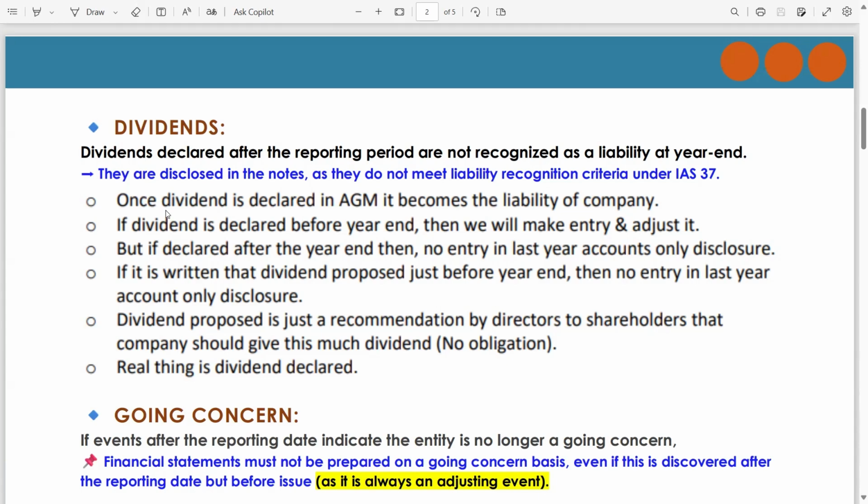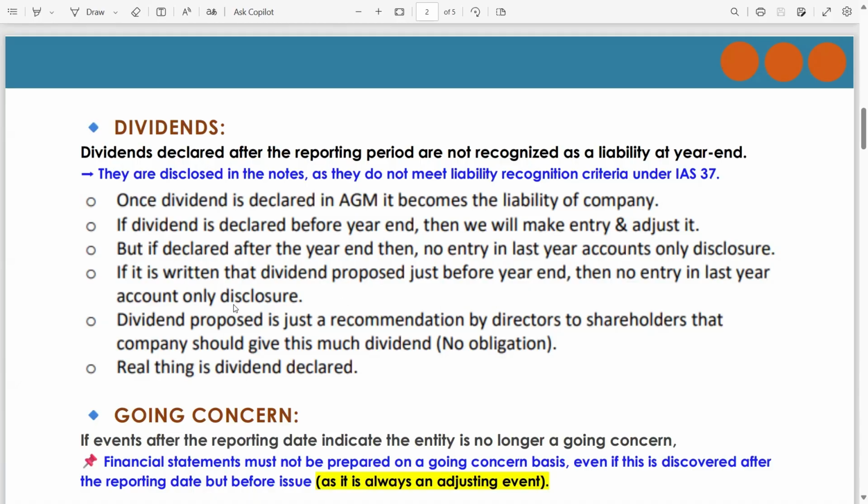Now, read these points. Once dividend is declared in the annual general meeting, AGM, it becomes the liability of the company. If dividend is declared before year end, then we will make an entry and adjust it. But if declared after the year end, then no entry in last year's accounts, only disclosure.